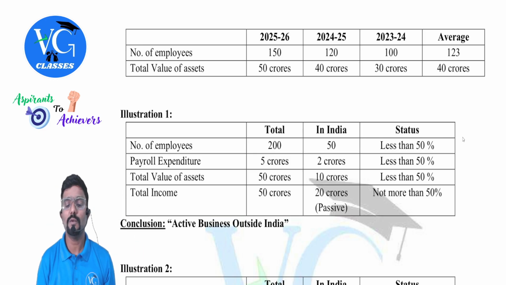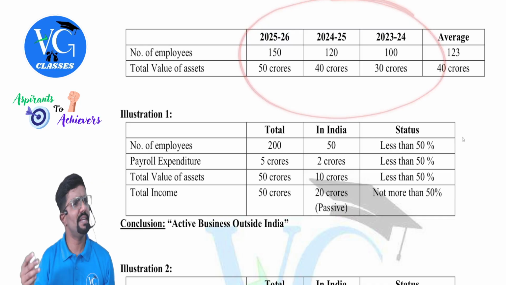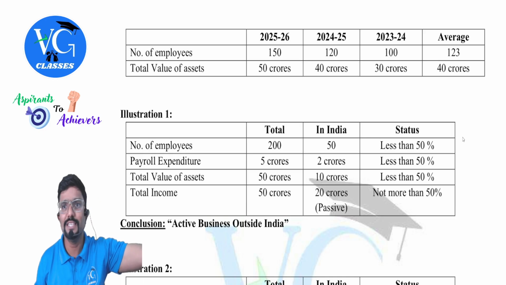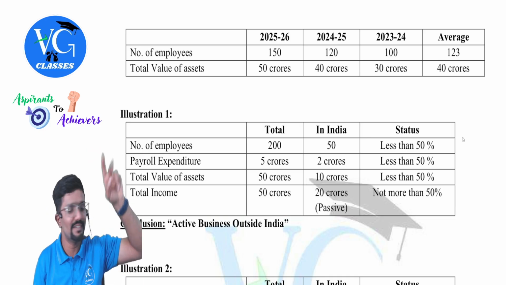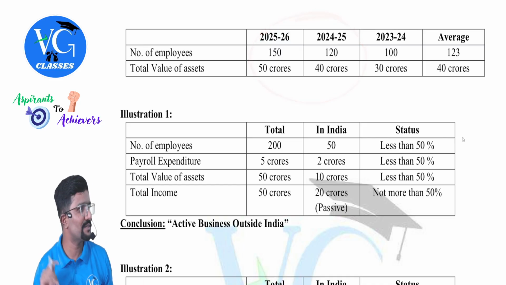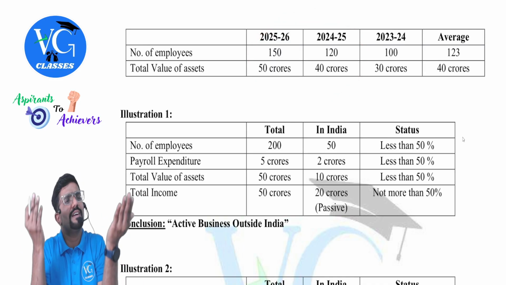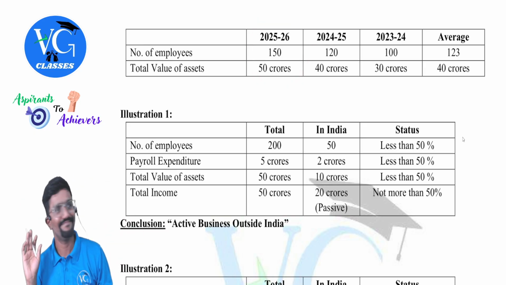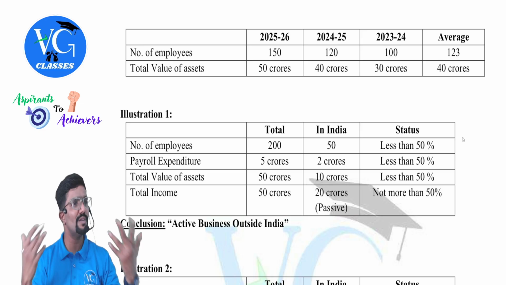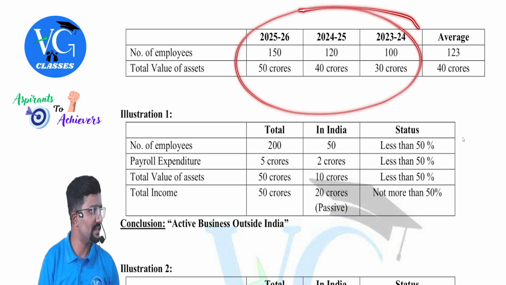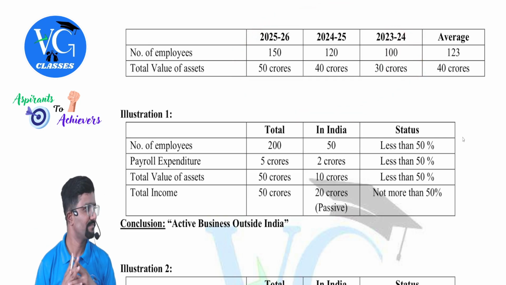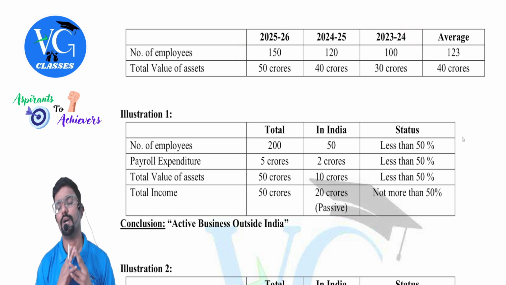Important thing. Now, sir, if the company is in existence for 3 years, okay. Now assume the company started last year, so they are in existence only for 2 years. Then we need to take only the average of 2 years. Or you may ask me, sir, the company has started only this year. Then straight away take the current year data. If they are in existence for more than 3 years, take the average of 3 years. If only 2 years or 1 year, then just straight away take that. Hope you guys got it.